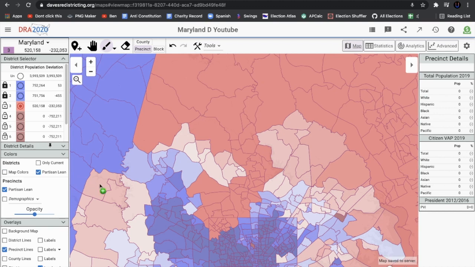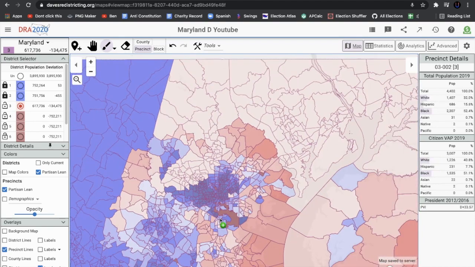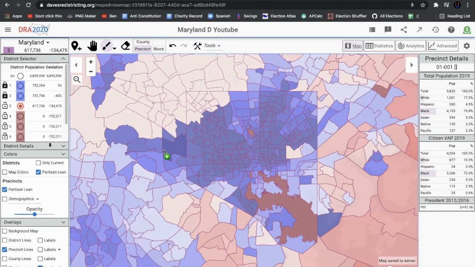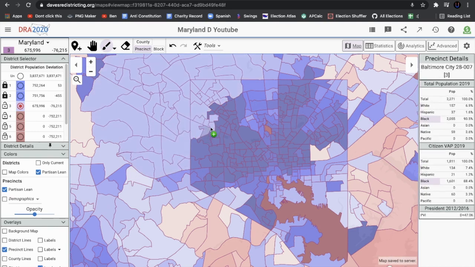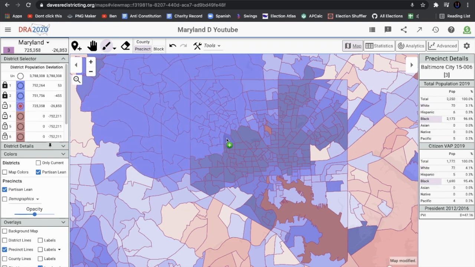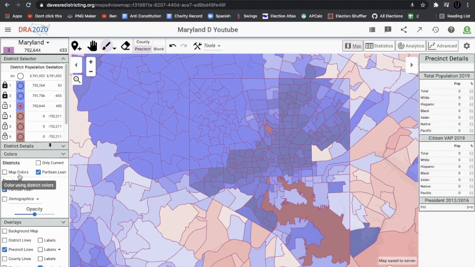So we're going to see as this gets, and again, this is going to be an ugly district. I'm not going to act like this is going to be pretty, but we're going to try to encompass as much of Baltimore as we can, which is the most Democratic part of the state of Maryland. So this looks like this is not going to be as Democratic as we would desire. So instead, actually, this might work. We're just going to keep adding these Democratic precincts, and it looks like after we add, though, no, maybe not. There we go. So now we can take a look at our analytics.